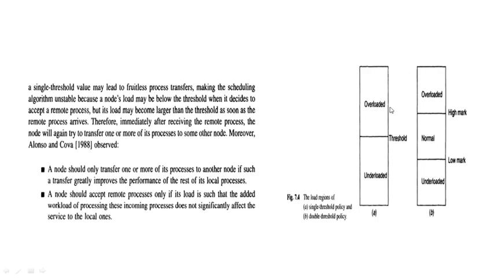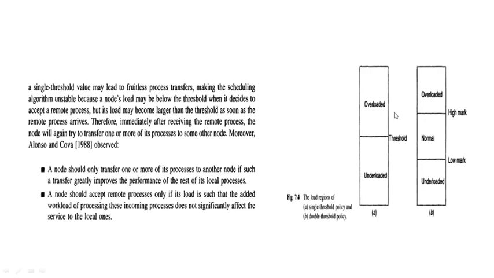Why? Because putting all the processes in the same node may decrease the performance. So to improve the performance, some processes should be moved to another node.